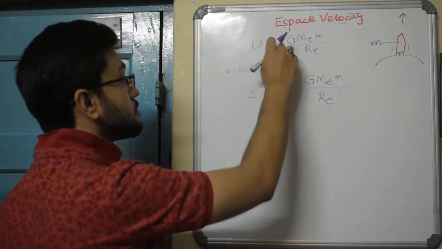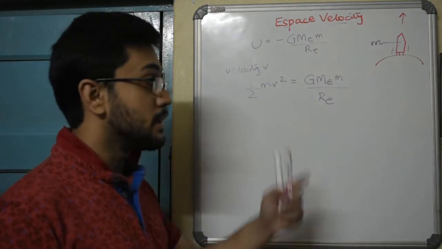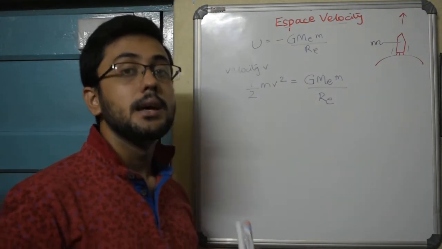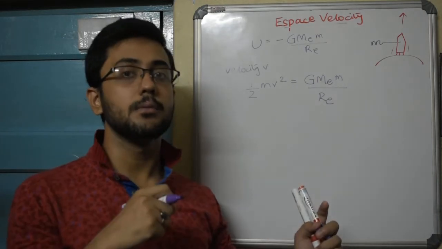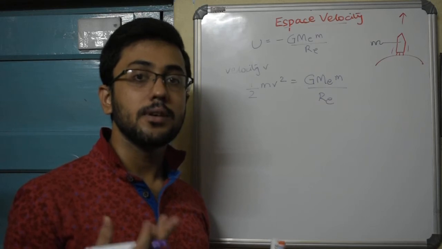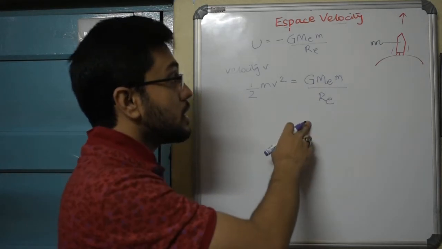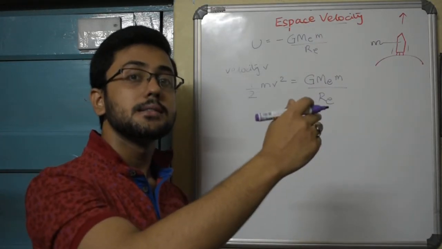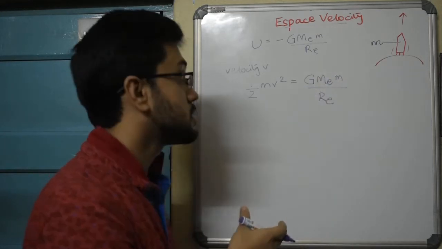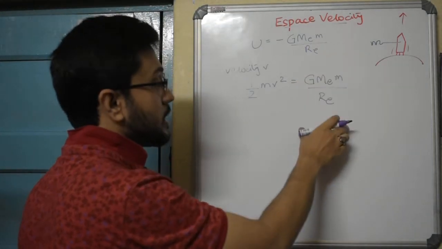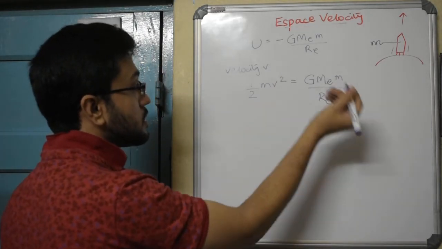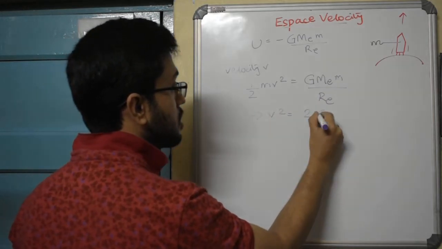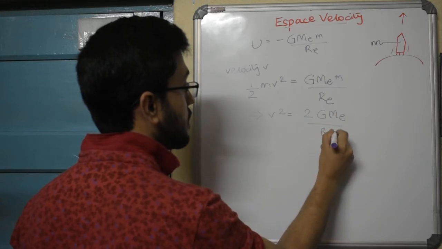Why did we make this minus plus here? Well, now the body, in this case the rocket, has to do work against the gravity, so it's plus. When we derived the formula, we said that in that case earth was attracting the body, so it was the attractive force of earth which was doing the work. As a result, work done by earth was positive, but work done by the body was negative. But now the rocket is moving against the gravity of earth, so the work done by the rocket is positive, and this entire potential energy will be converted to the kinetic energy. So equating, the masses cancel, and we get that v squared is equal to 2 G M_E divided by the radius of earth.